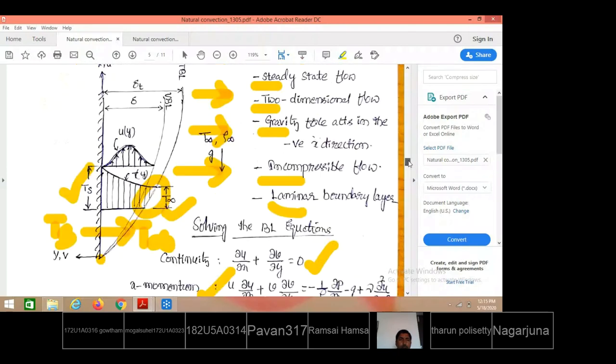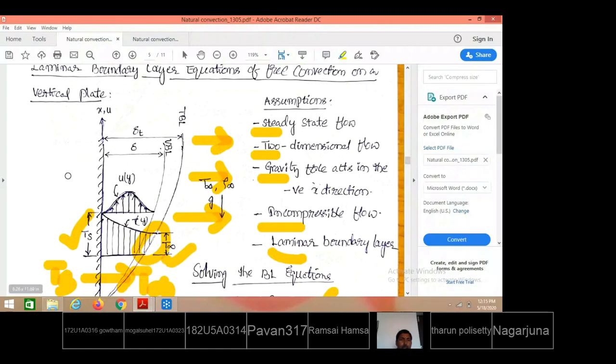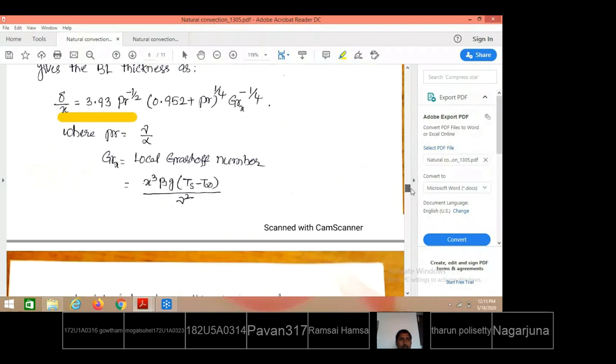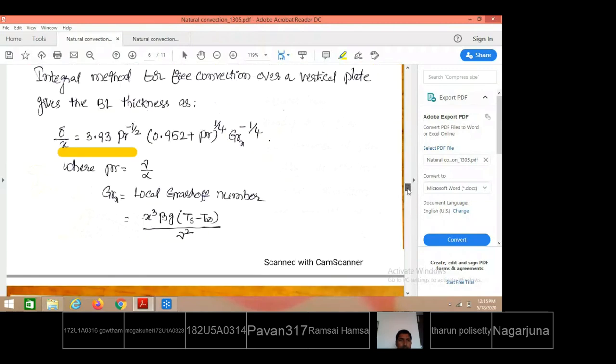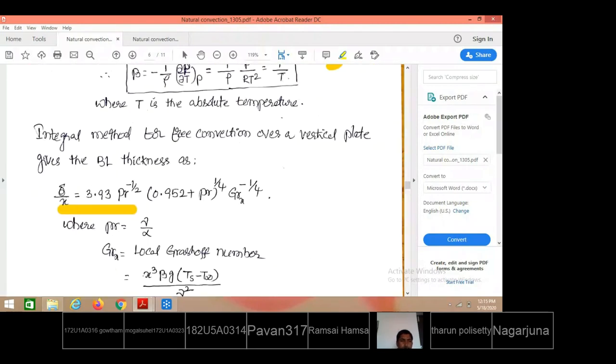From there onwards, when you are moving upward, x also continuously increases. So at the bottom of the plate x equals 0. Then what they are asking is the boundary layer development at a height of x, that is from the bottom of the plate. This is derived, and it is available in the data book, you need not remember: delta equals 3.93 Prandtl number to the power minus 1 by 2, 0.952 plus Prandtl number to the power 1 by 4, Grashof number at that considered distance of x.